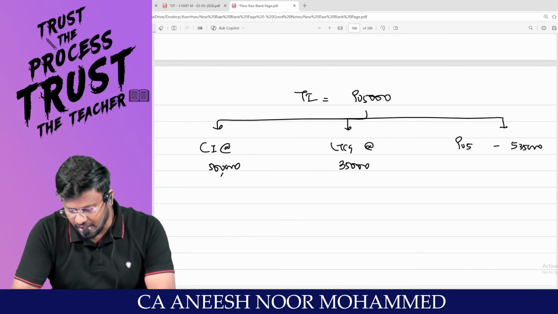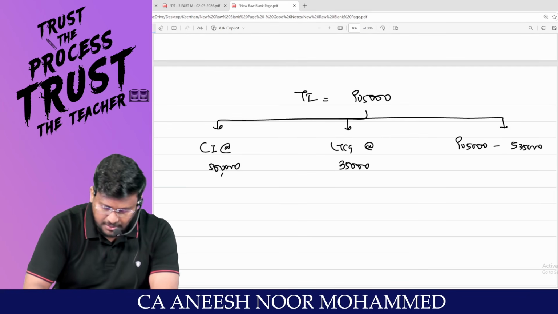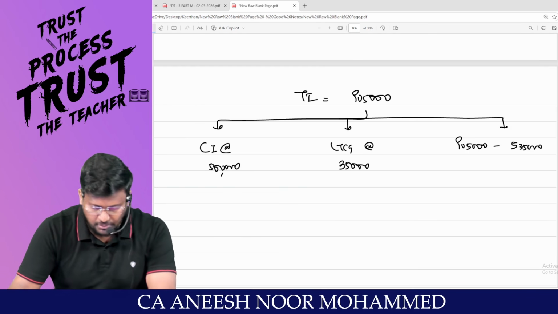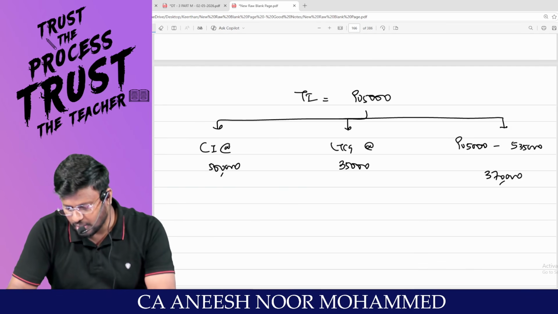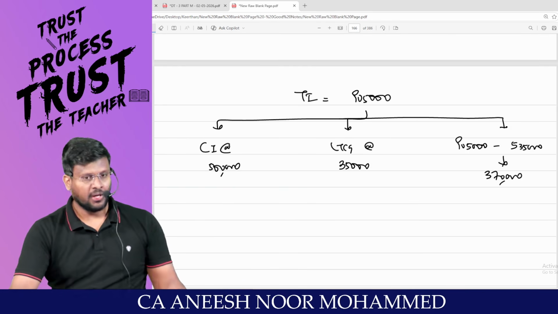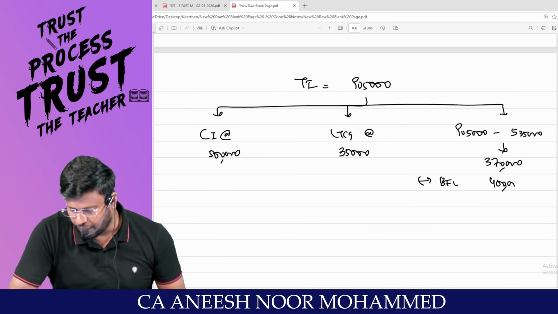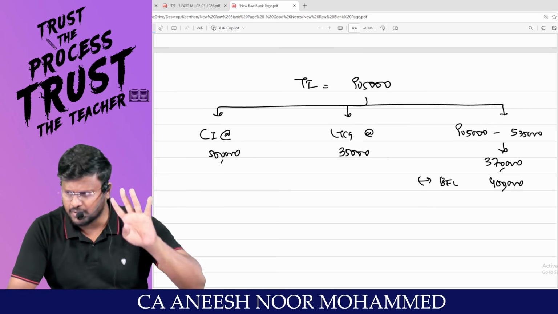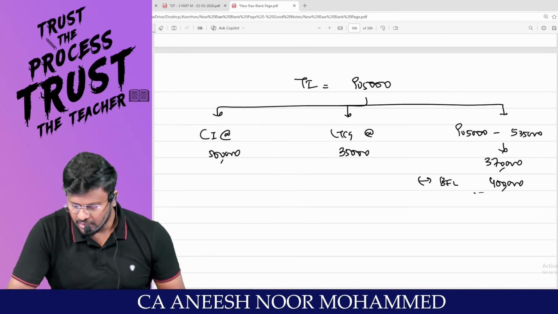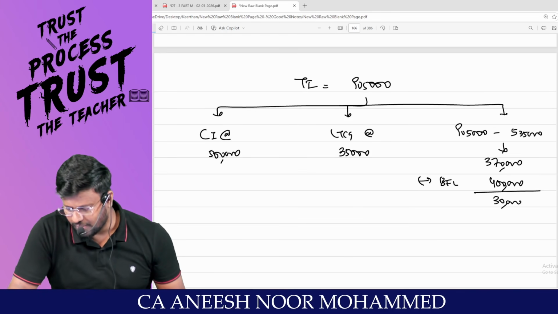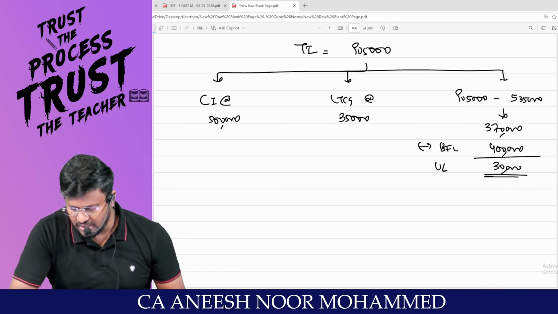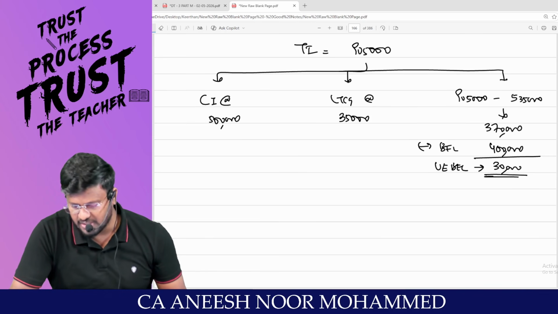So 9,05,000 minus 5,35,000 comes to 3,70,000 rupees is the other income. First, you have to knock off the basic exemption limit of 4 lakh, because under the default tax regime it is 4 lakh rupees. Still, you are having 30,000. This is called the unexhausted basic exemption limit.